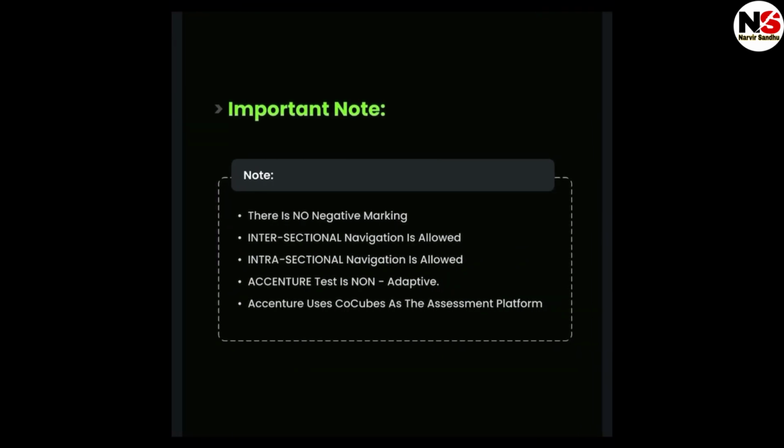The next important note is that there are no negative markings. In Accenture, intersectional navigation is allowed. The Accenture test is non-adaptive, and Accenture uses CoCubes as the platform for assessments. This means Accenture conducts the assessment on the CoCubes platform, and intersection navigation is allowed. There is no negative marking in Accenture.